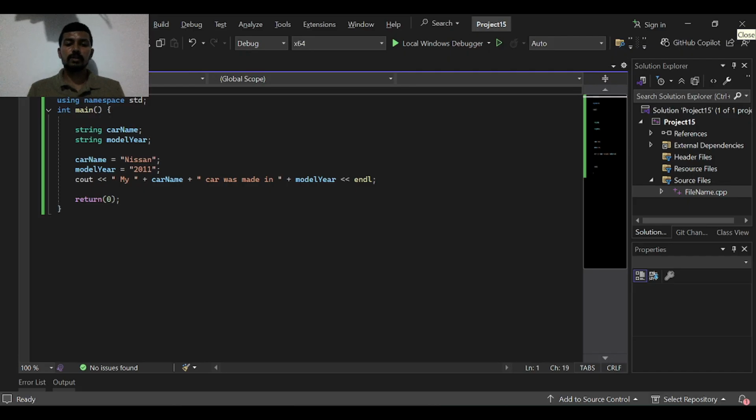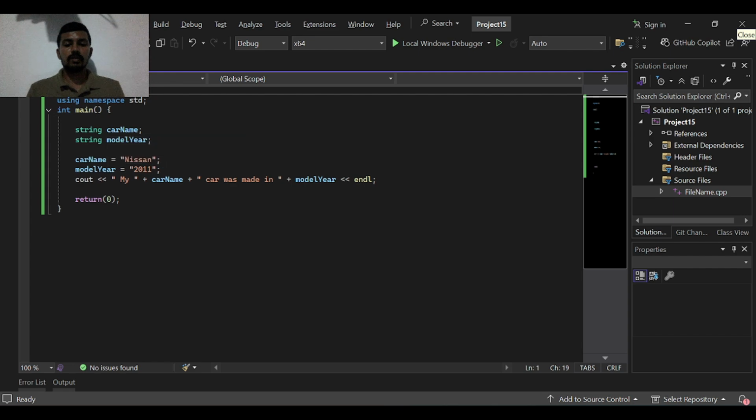We will learn a simple C++ program that shows the car name and the year it was made. We start the program by including the iostream library. This helps us use cout to print text. Then we start the main function. Here we create two string variables, one for the car name and one for the model year.